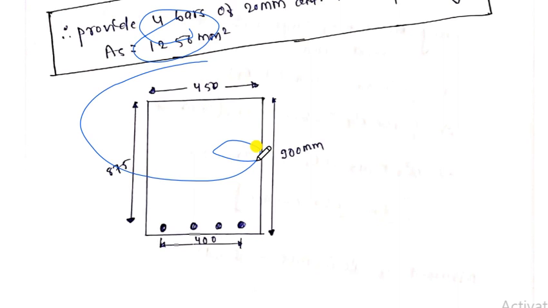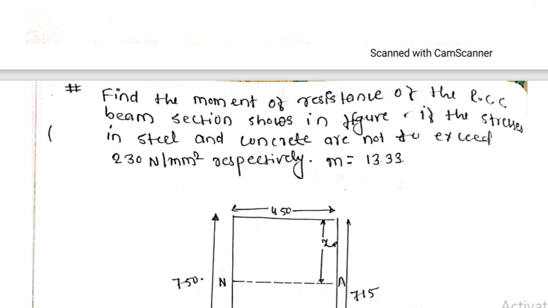So this is the design for the beam. Now once again, we have some interesting numericals. Here we need to find the moment of resistance of the beam, and the maximum stress of steel and concrete is given. The maximum stress for the steel is 230 Newton per mm square, and for the concrete, one data is missing, my friend.